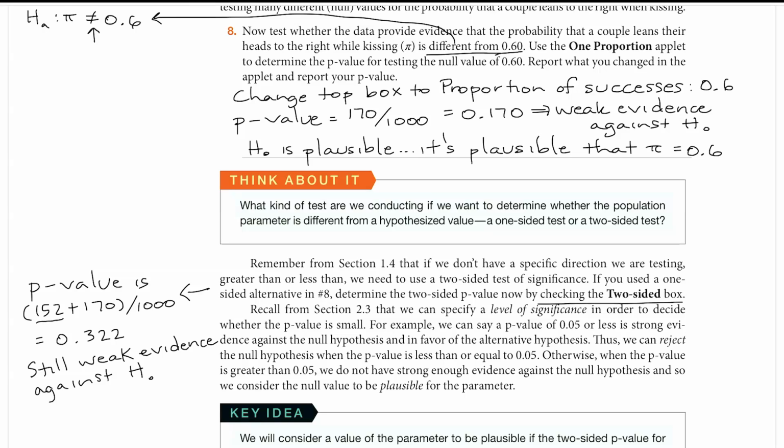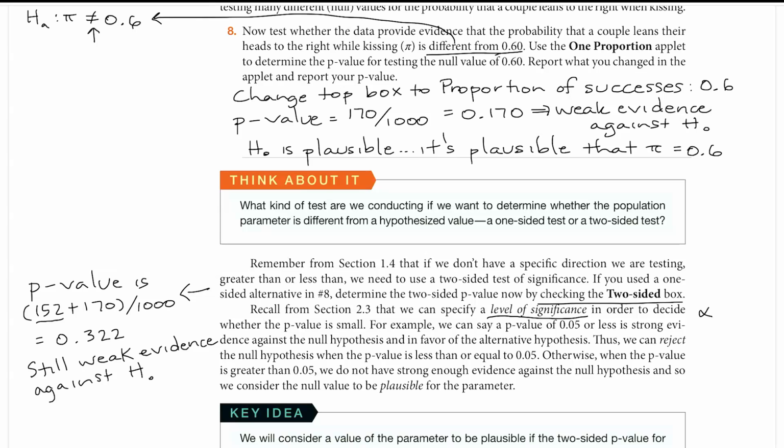In the right end of the graph, 170 dots were at or above 0.645, and then to make it 2-sided, in the left end of the graph, another 152 dots were counted, and that was a total of 322 out of 1,000, or 0.322. So note to self, that's still weak evidence against the null hypothesis. In fact, it's even weaker evidence than we had before. So it's still plausible that pi equals 0.6.